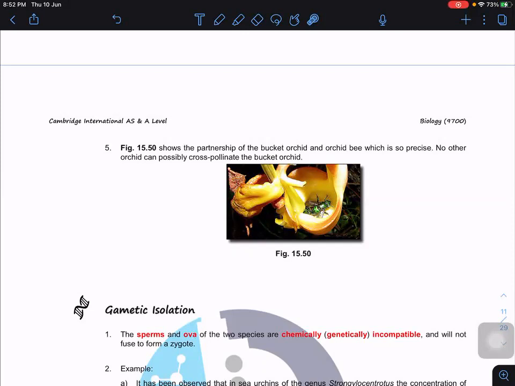The shape of the flower only allows a particular species of bee to pollinate. The bad thing is that if the bee population decreases, these orchids also reduce in number. They can't pollinate, because other types of bees or insects won't be able to help these orchids pollinate.